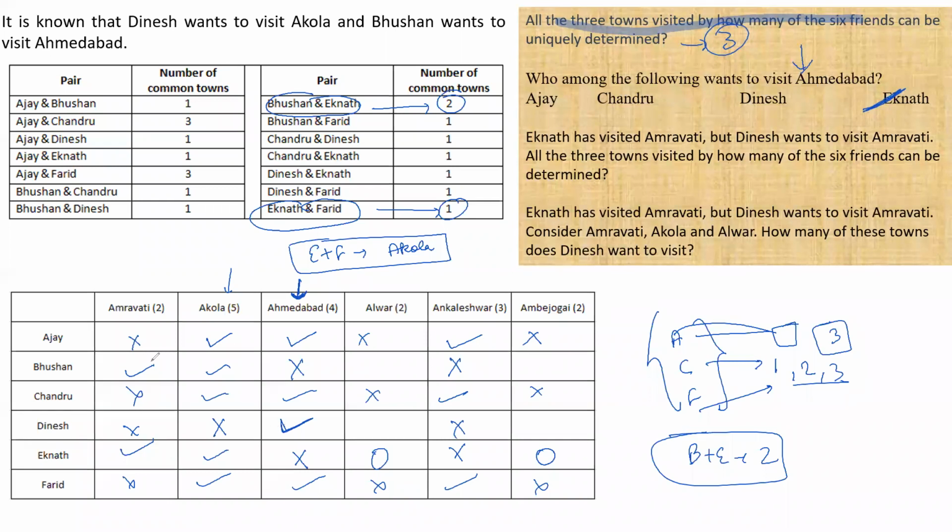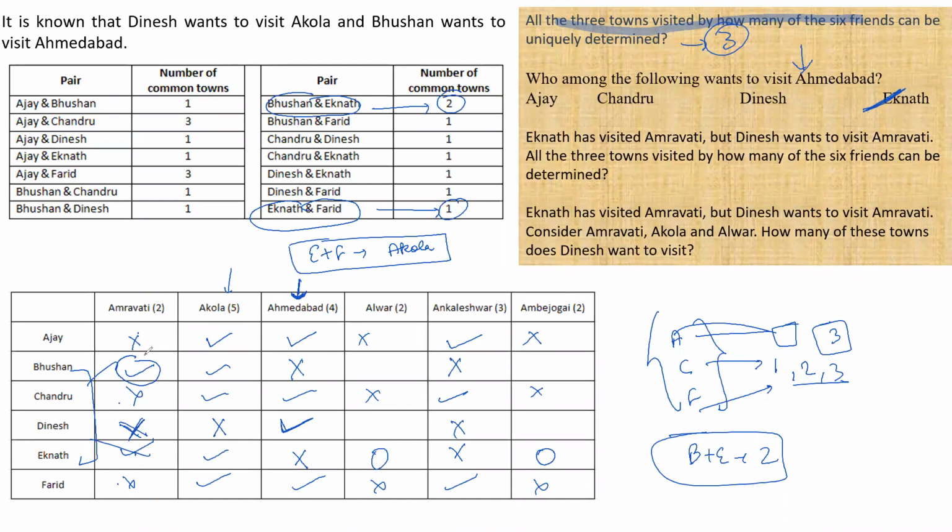Now it is given to me that Eknath has visited Amravati. So Eknath is visiting Amravati. अभी तो repeat कर रहा हूँ, Prita, I am repeating. Since Eknath has visited Amravati, but Dinesh wants to visit Amravati, so Dinesh has not visited Amravati, which means which is the other person who will be common? Bhushan will be common because Ajay, Chandru, and Fareed were already out. Since Dinesh wants to visit there, Eknath and Bhushan will have it as a common second place. Is this clear, everyone?